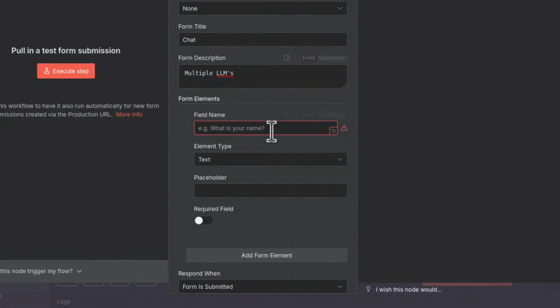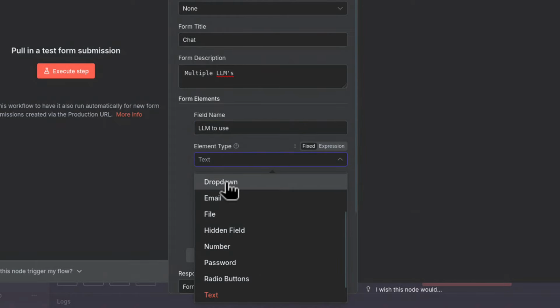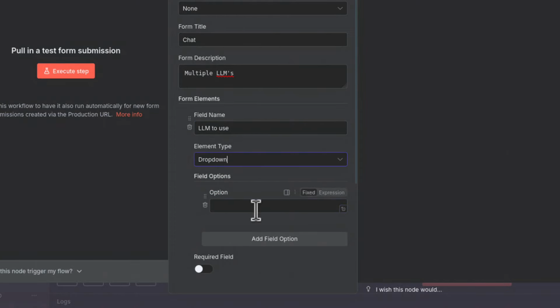Let's just add that form element, and I will say LLM to use. Element type, I want drop down. And for the time being, let's call it just GPT, maybe. Or GPT 4.1, I think I had in original form. And I will make it required field. We have to choose this.